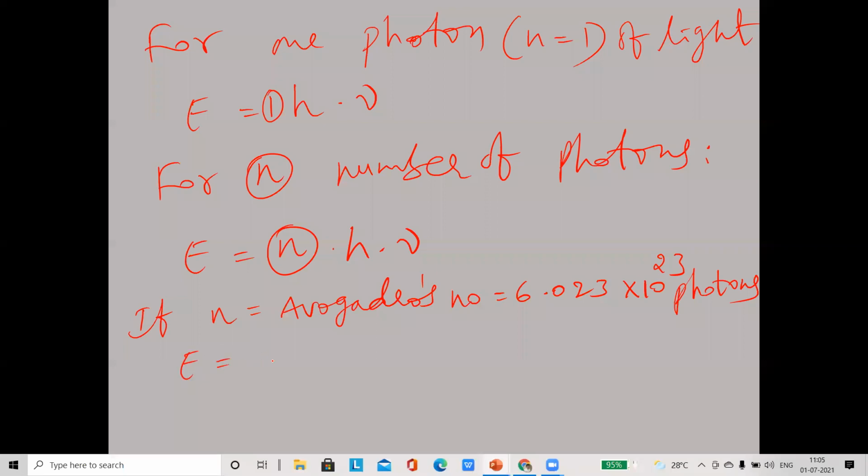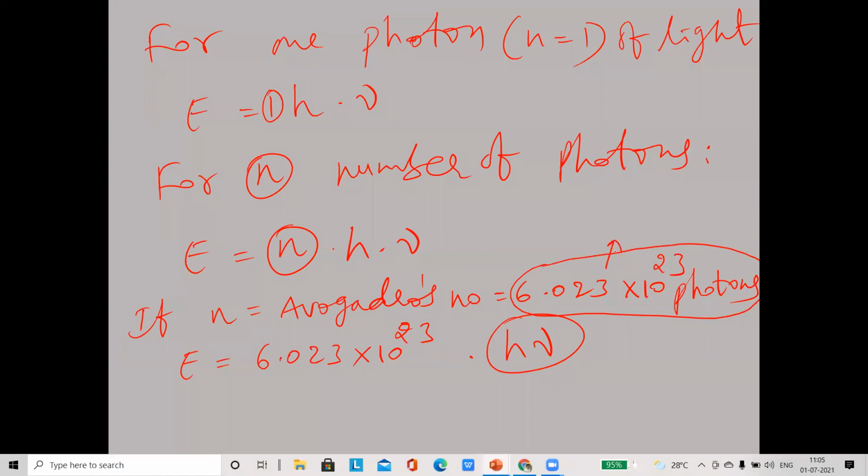Energy equals 6.023 into 10 to the power of 23, the number of photons, into h nu. Is that clear? Avogadro number of photons is nothing but 1 mole of photons.